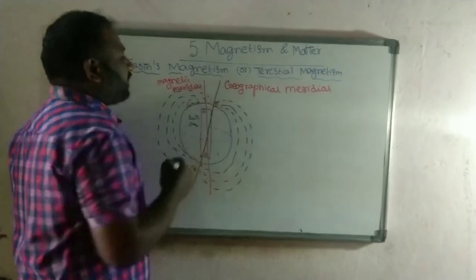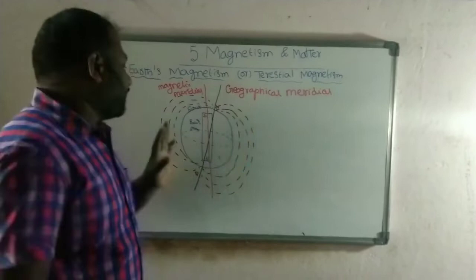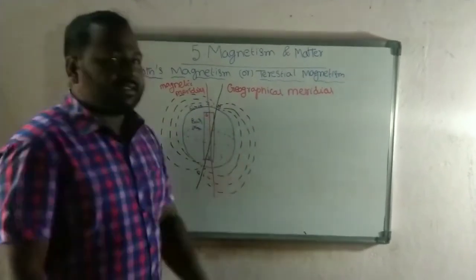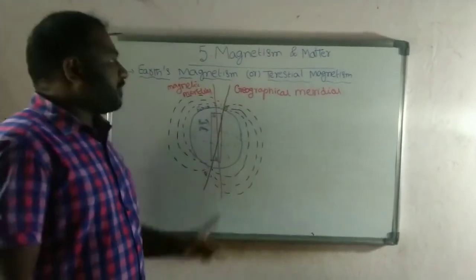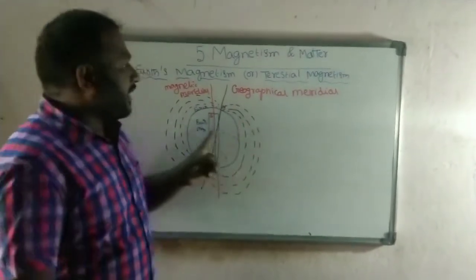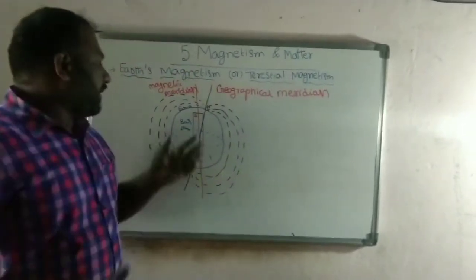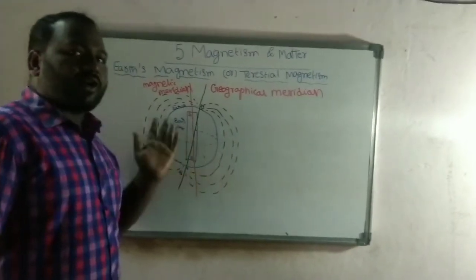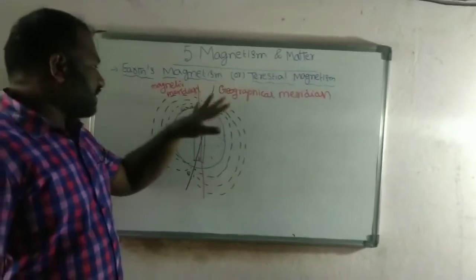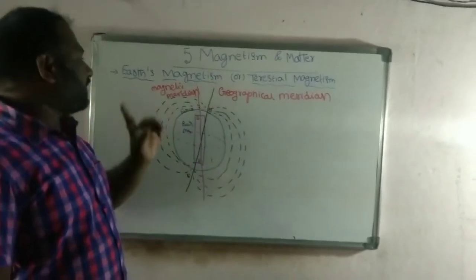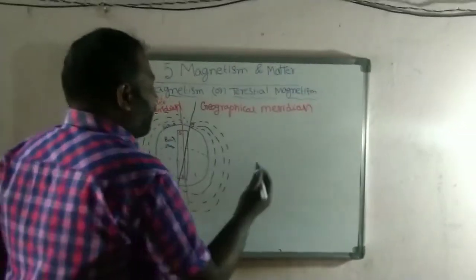So like that we are going to consider geographical meridian and magnetic meridian. Okay. So now here these are the field lines of the earth and it is the rotation axis, and here this line represents the geographical meridian. When a bar magnet is hanged, that bar magnet is always aligned along south and north poles. So here the axis of the bar magnet is called the magnetic meridian. Now we are going to draw those two meridians like this.